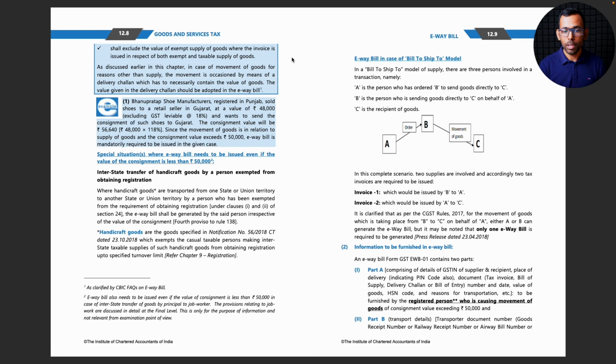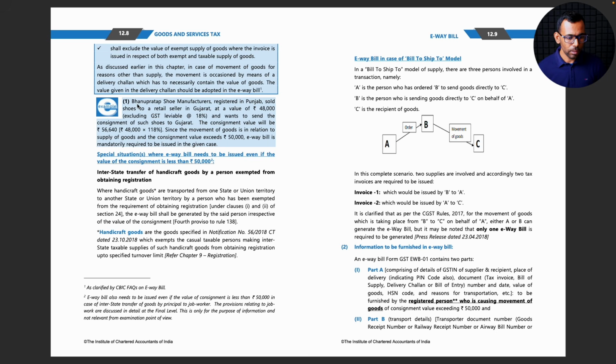Then for computing the e-waybill requirement, it seems like you have to eliminate the value of A. Okay, sounds fair. As discussed earlier in this chapter, in case of movement of goods for reasons other than supply, the movement is occasioned by means of a delivery challan which has to necessarily contain the value of goods. The value given in the delivery challan should be adopted in the e-waybill.